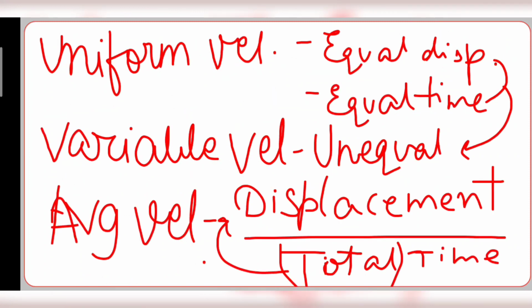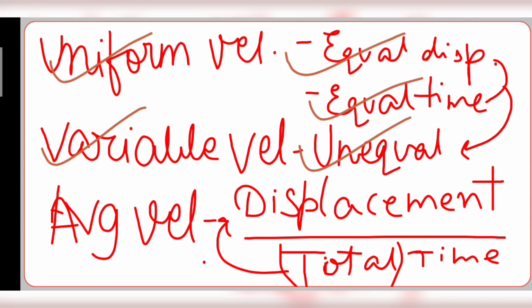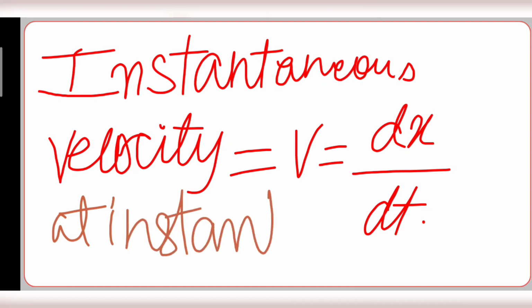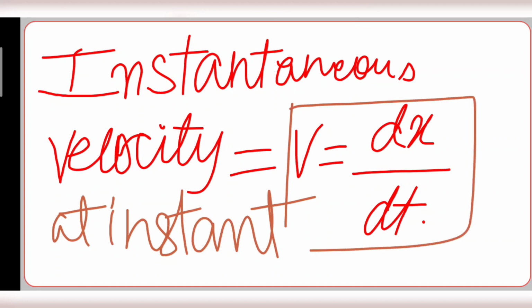Now the types of velocity. This is the uniform velocity, where we have equal displacements covered in equal time intervals. When it's a variable velocity, then we have unequal displacement covered in equal time intervals or in unequal time intervals. Average velocity is the total displacement by total time taken. Instantaneous velocity is again the same, at an instant, like a very small interval we'll be taking. So dv is equal to dx by dt.